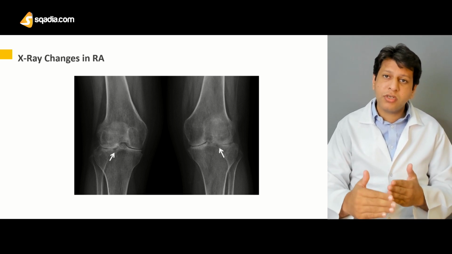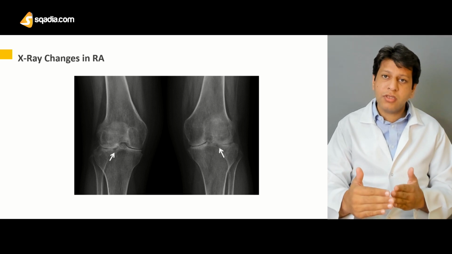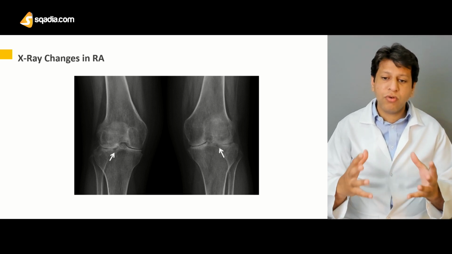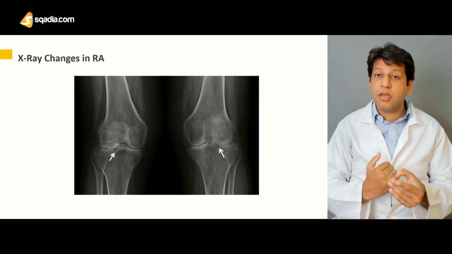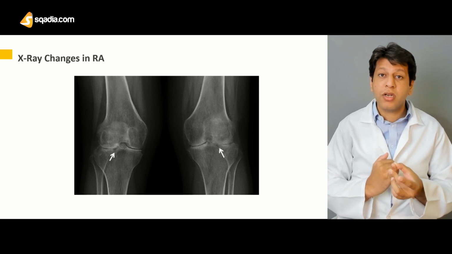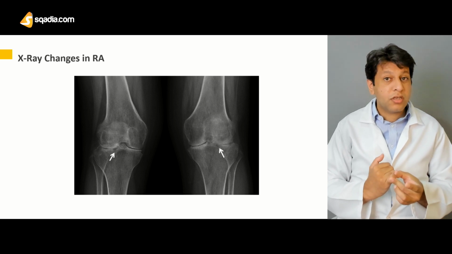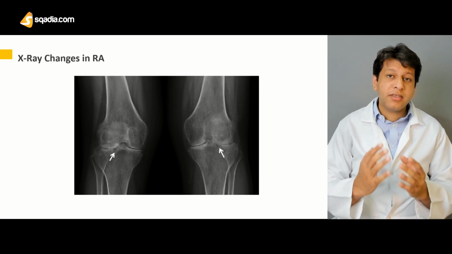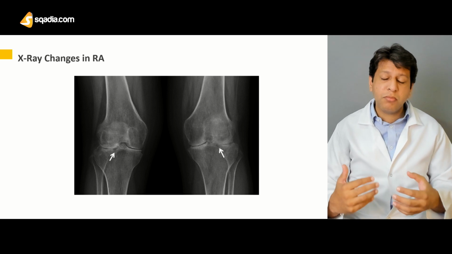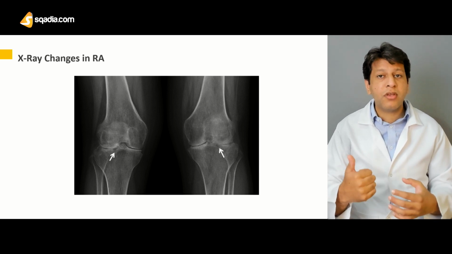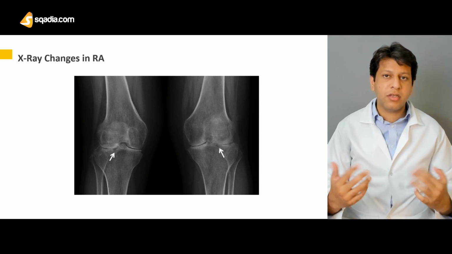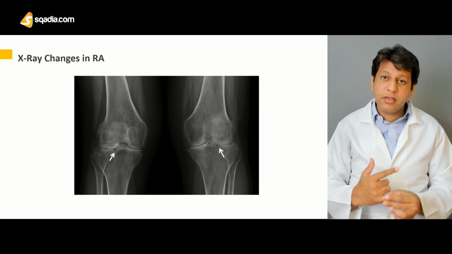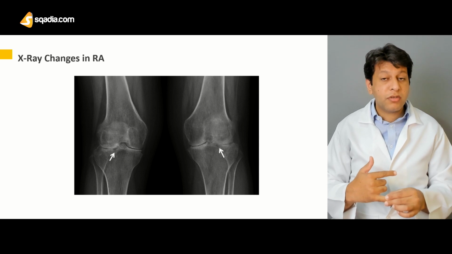Some of them are on the history, some of them are actually on the x-rays, and you have to look for them. For example, is there any morning stiffness for more than 1 hour, are more than 3 joints involved or not. For example, as I told you, it's a systemic disease. When it comes with the knee pain, the patient may have a swelling of the MCP and PIP as well. So now 3 joints are actually involved. Or is the RA factor positive or not?